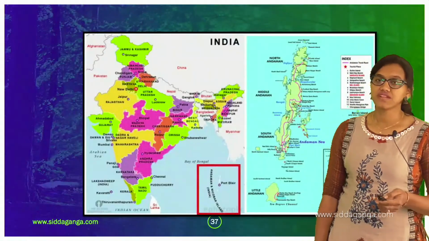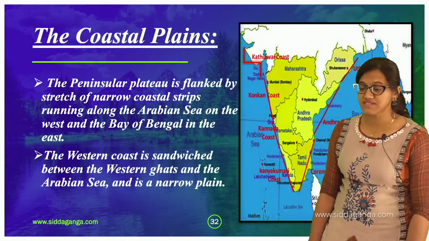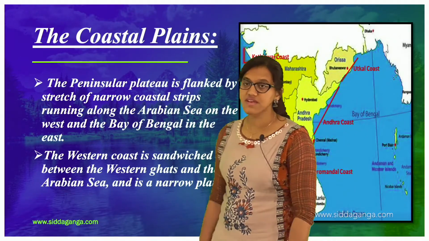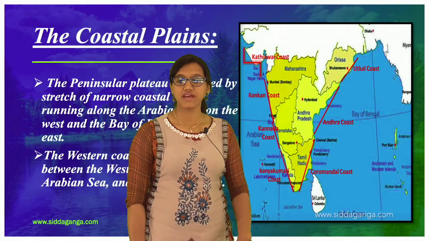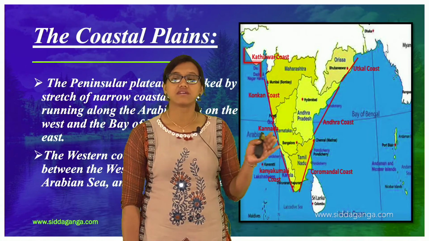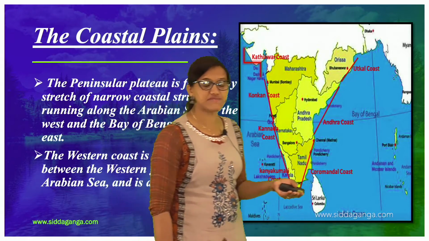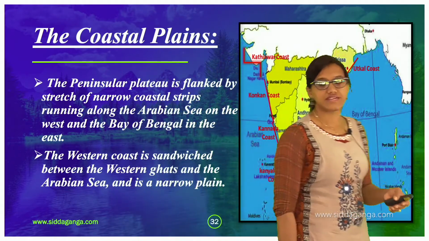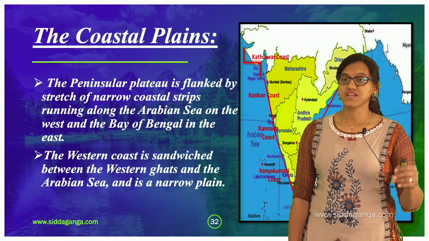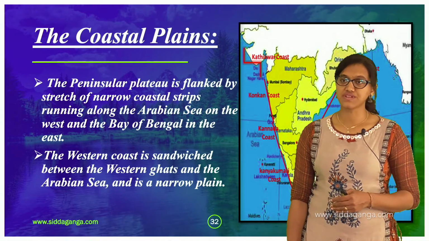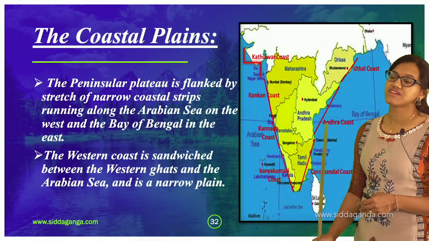So the next one is the coastal plains. What are the coastal plains? Again, when it comes to the physical features, this is one division, the coastal areas. Now we have discussed the Himalayas, the northern plains, and the plateau, which has been divided into the Central Highlands and the Deccan Plateau. Now it is time to know about the coastal plains. We talk about the coastal area, which is near the Ghats itself. We can find the Eastern and Western Ghats.